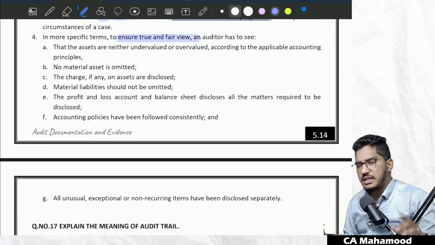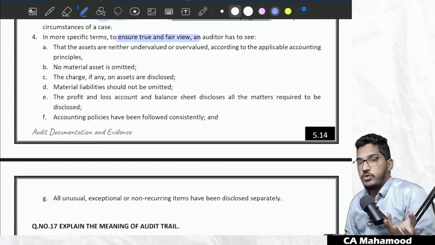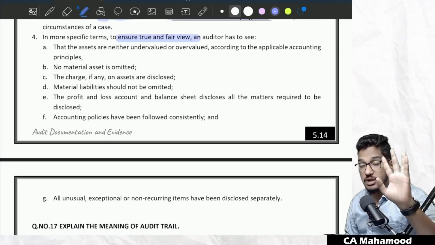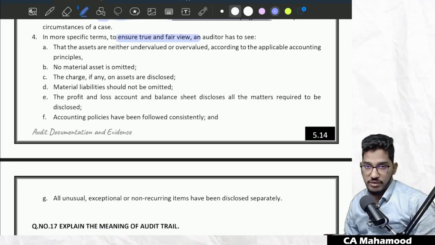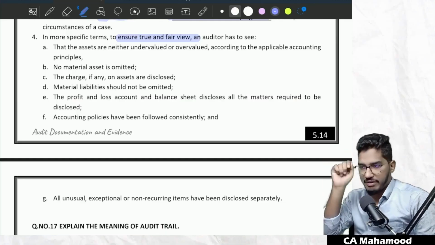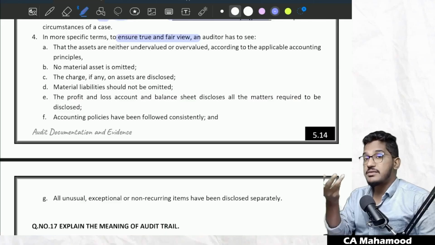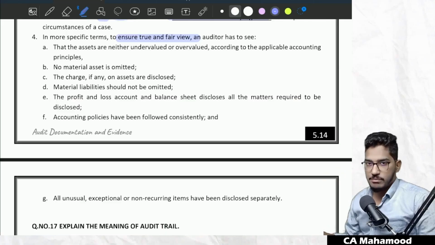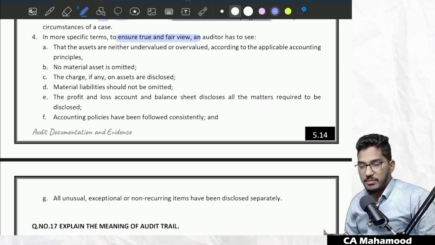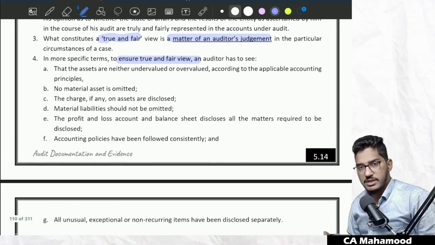However, if I specifically insist, if I catch you and ask you to at least give me a few illustrative points which you will check to determine whether financial statements give a true and fair view or not, don't give me exhaustive points, but at least give me a few illustrative examples. Then what will you say? At least a few illustrative points.